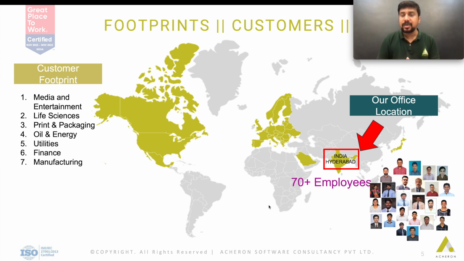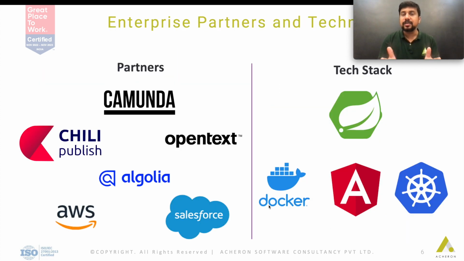And if you ask me what Acheron does on a technical basis, or our partners and so on, maybe this slide would summarize everything. We are a strong Java Spring shop. We also heavily work with Angular, Material, Bootstrap, Dockers, and Kubernetes. And when it comes to partners, we are heavy into Camunda, OpenText, Algolia, AWS, Salesforce, and Chili Publish.